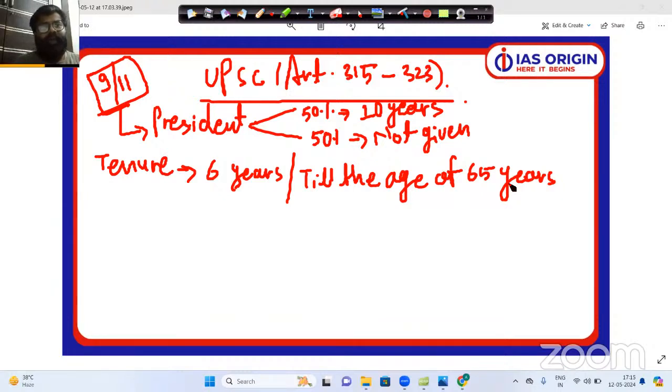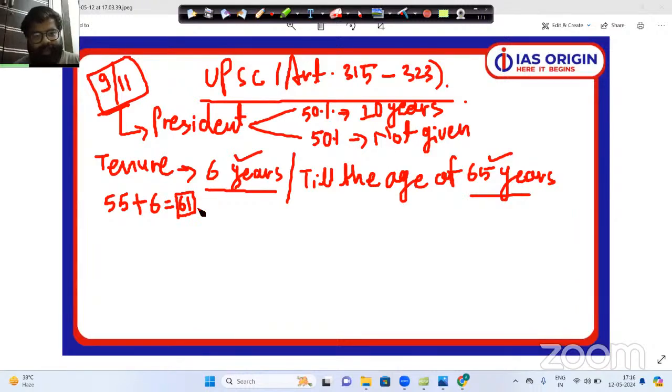Suppose you are appointed as a UPSC member at the age of 55. Which condition will come first? You will be completing your 6 years of tenure, or you will be turning 65. So the 6 years tenure will be completed by you first. That means 55 plus 6, and you will be retiring at the age of 61.